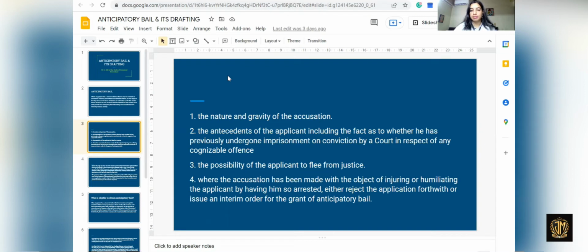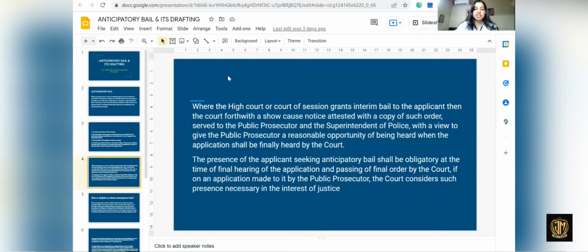The court shall either reject the bail application forthwith or issue an interim order for the grant of anticipatory bail, which means whether this FIR has been lodged against the person in order to tarnish the name and the image of the person. What is the nature and gravity of the accusation that has been committed? What are the antecedents, whether the accused has any antecedents against him, and what is the possibility of the applicant to flee or abscond?